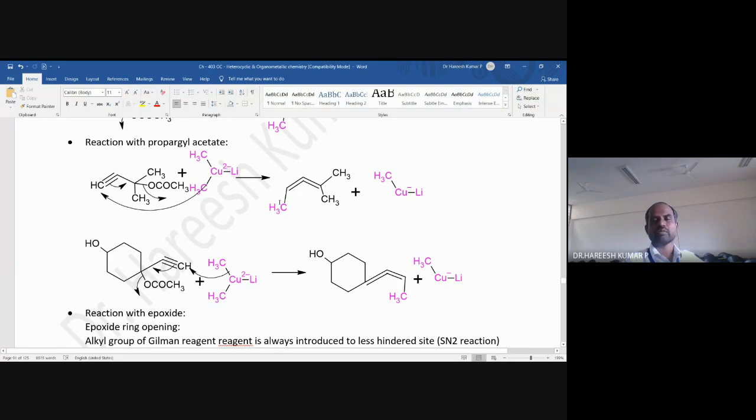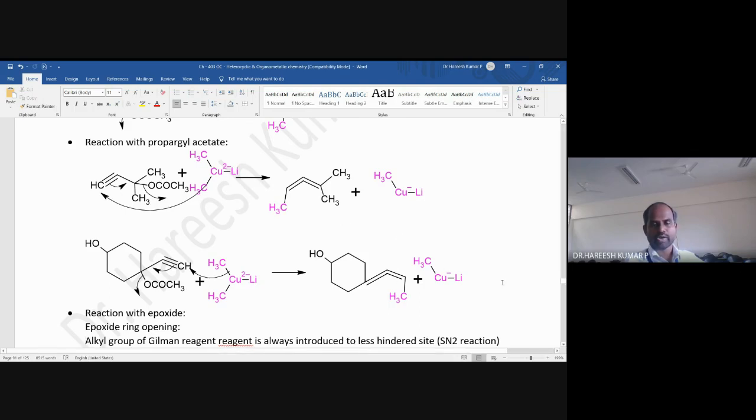A and A dash should not be the same, B and B dash should not be the same. But in this case, B and B dash is the same, so that is the reason this moiety is not optically active. This is not active because both sides have CH3. If this CH3 is different, then there is a possibility of exhibiting two compounds. Okay, right. And here, this is one more example.